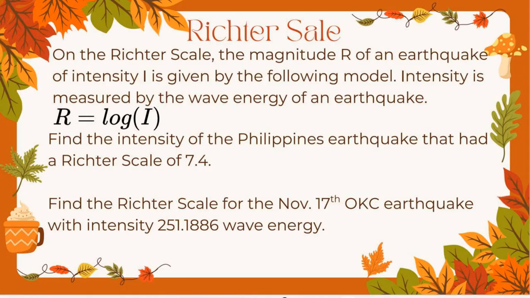So, just this year, there was an earthquake in the Philippines, and it had a Richter scale reading of 7.4. So if I wanted to go backwards, right, so this is what's given, my Richter scale rating. We're wanting to go backwards and find what our intensity is. Yes? So again, what they give me, what I'm looking for. So my R is 7.4, and my I is what I'm looking for.